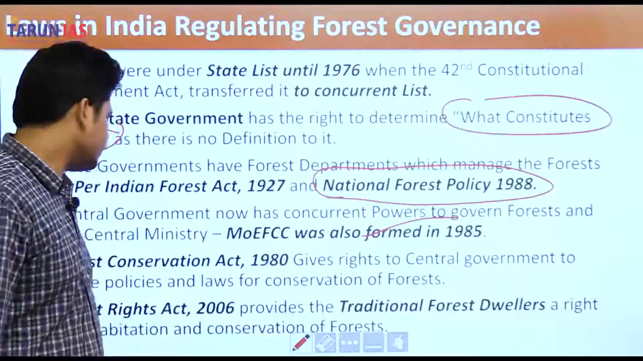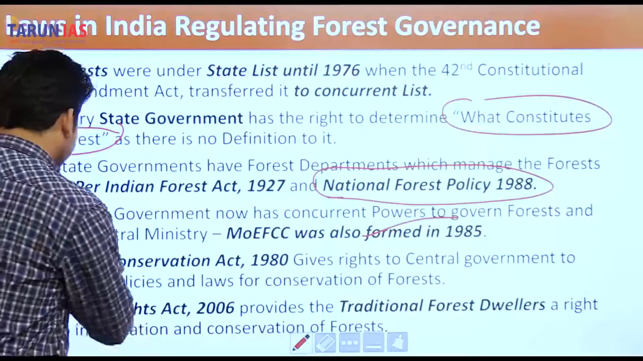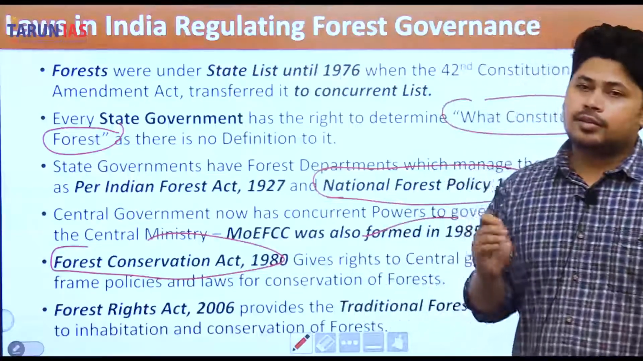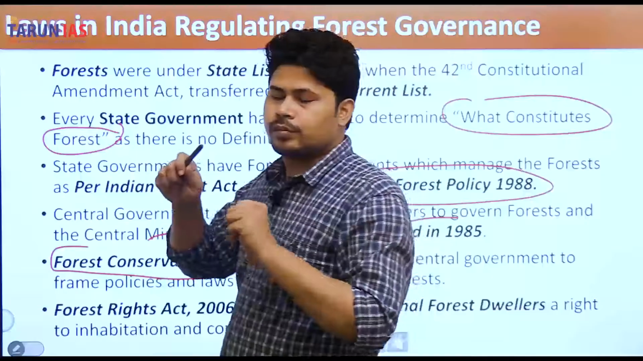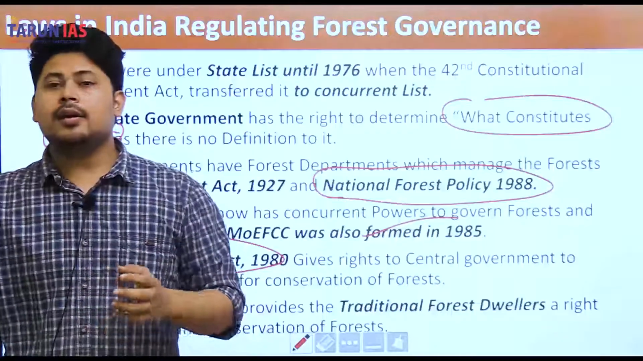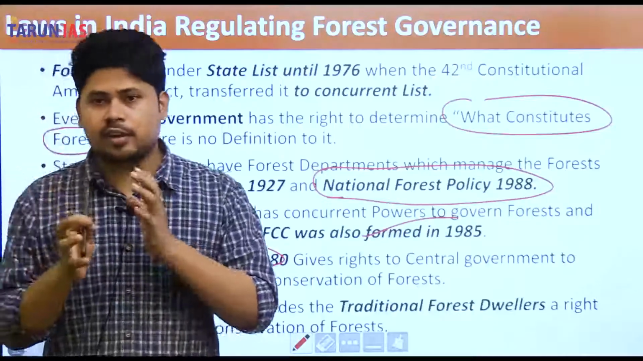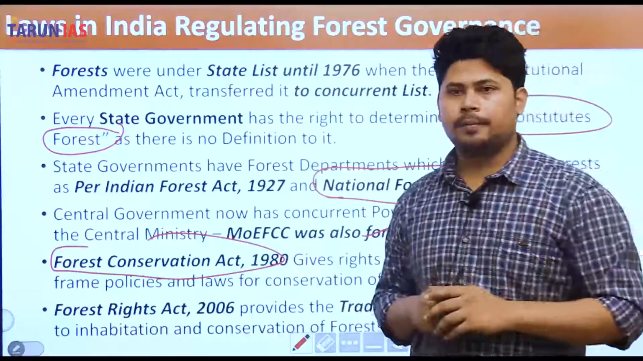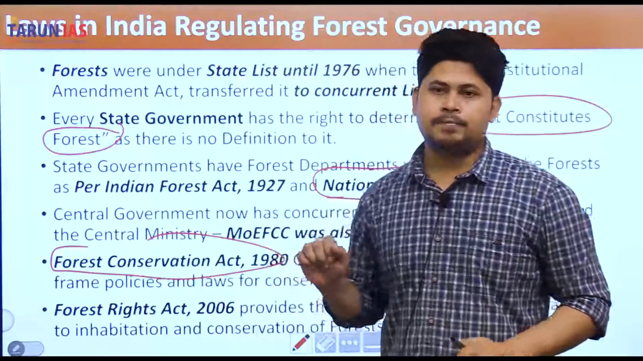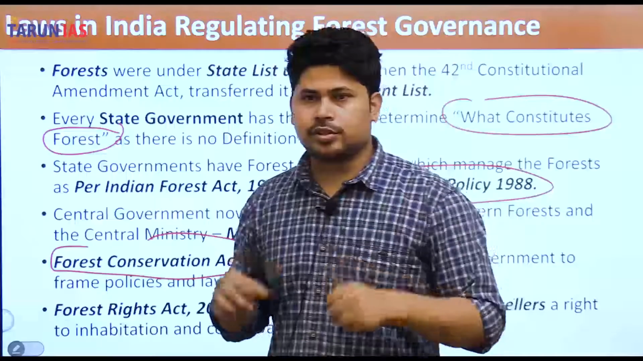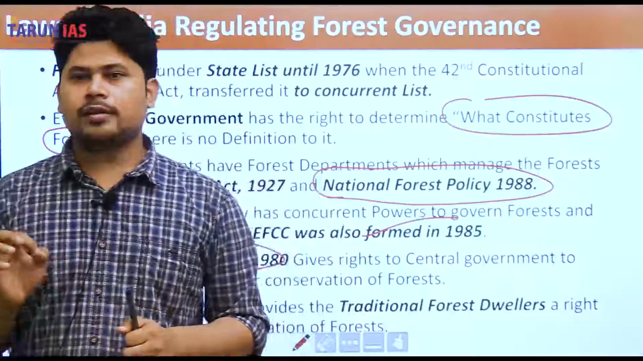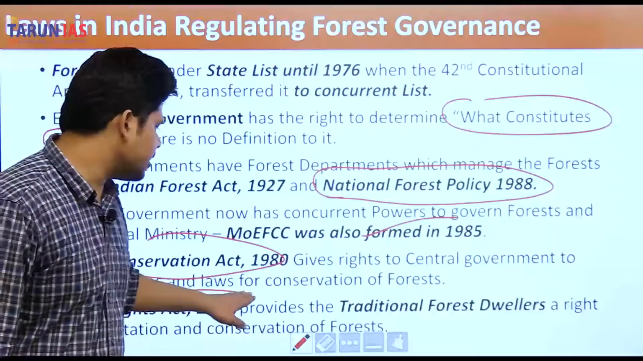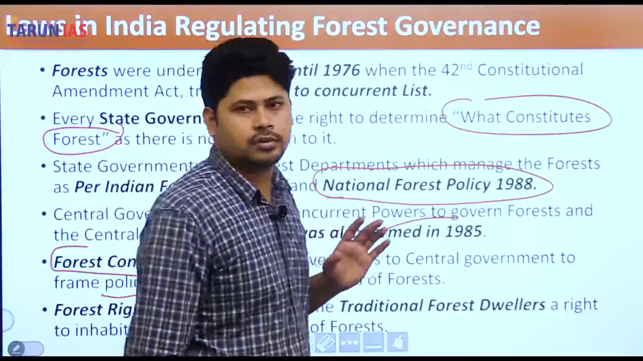Okay, the Forest Conservation Act 1980. Now in 1976 what happened, this concurrent list से इसको डाल दिया, state list से it was brought to concurrent list. Now the central government wanted to play some power game here. What they did, they made a law, Forest Conservation Act 1980. This law brought the central government into the picture, and it gives the right to the central government to frame policies and laws for the conservation of forest.